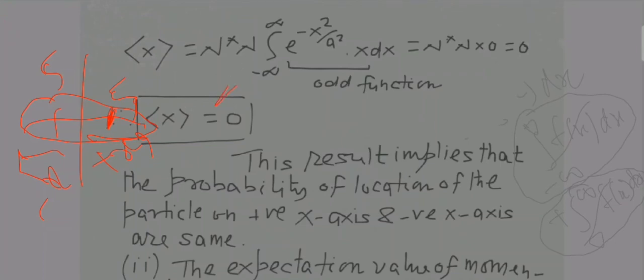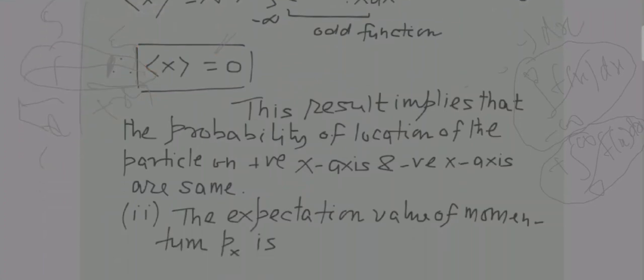That's how it works, and the same thing has been written here: this result implies that the probability of location of the particle is the same on both sides. Expectation value of x means that the particle is expected to be found at some x, and that expectation has come out to be 0. That means along plus x and along minus x there is no difference.